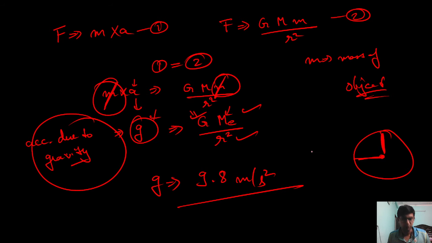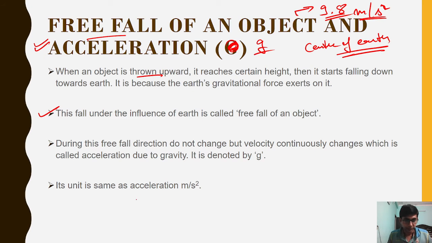Okay, now we move to the next slide. Its unit is the same as acceleration, as we know, because we just change the name of acceleration to acceleration due to gravity. They are both the same, but we change the symbol and the name. There is no difference between these two things.